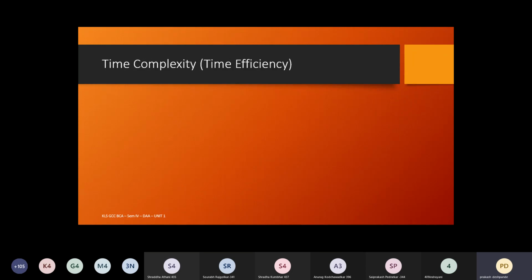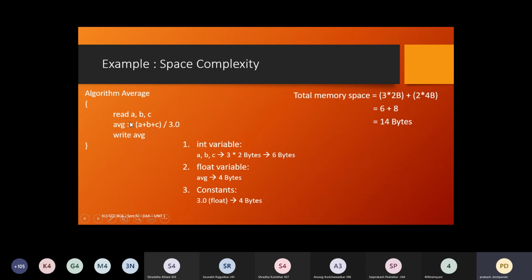Okay, fine. Then in tomorrow's class, we will study the second type of complexity, that is time complexity or time efficiency. Is that understood, students? The concepts which we have studied in today's class? Can anyone summarize in just one statement what we mean by space complexity?